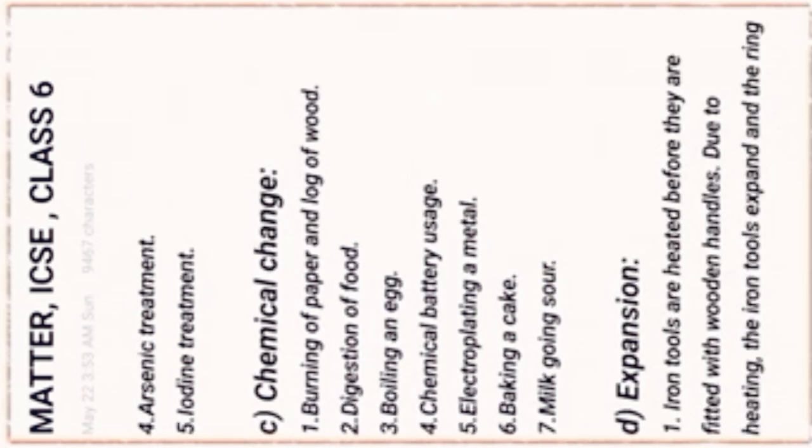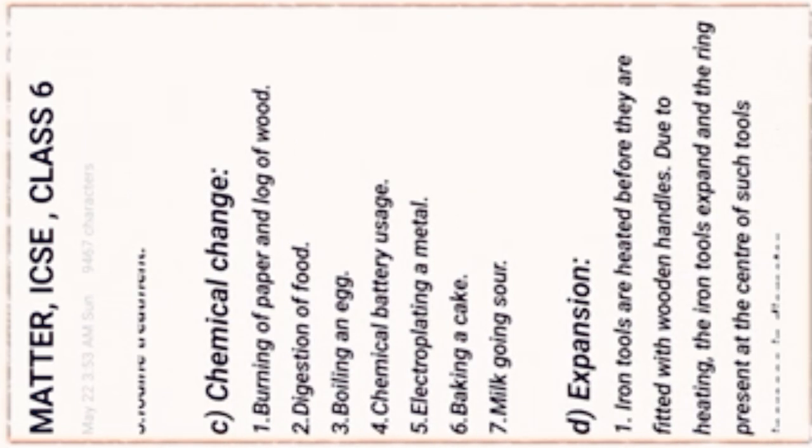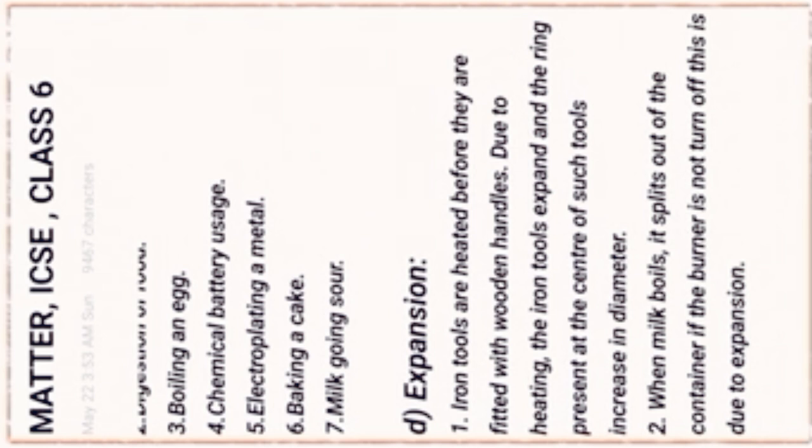Next question, examples with explanation. First, example of expansion: iron tools are heated before they are fitted with wooden handles.